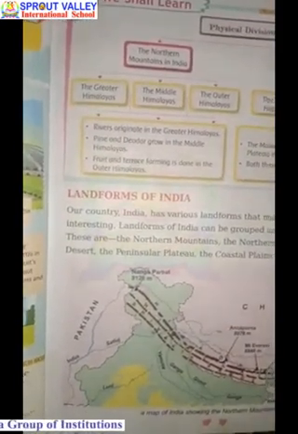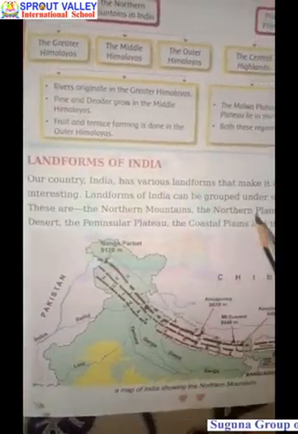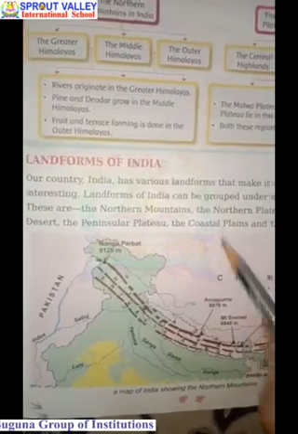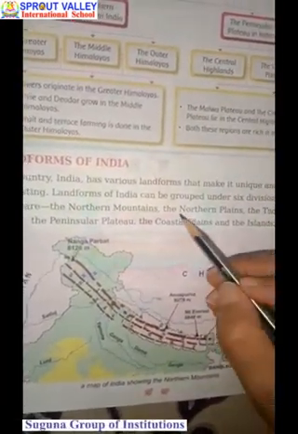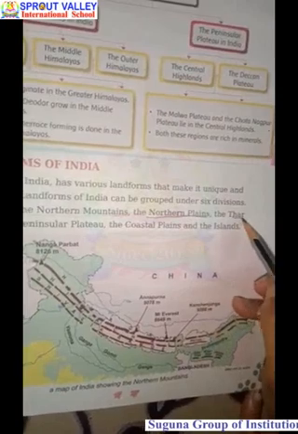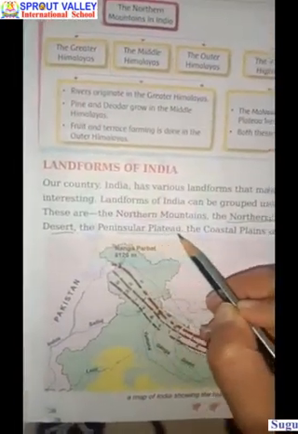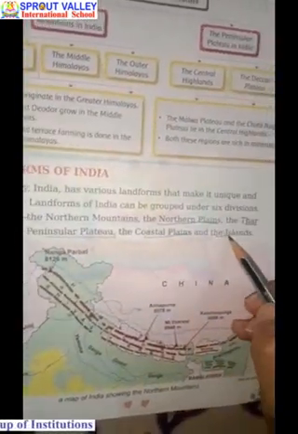Landforms of India can be grouped under 6 divisions. These are northern mountains, northern plains, Thar desert, peninsular plateau, coastal plain, islands. Please underline this. The 6 major physical divisions: mountains, plains, desert, peninsular plateau, coastal plain and the islands.